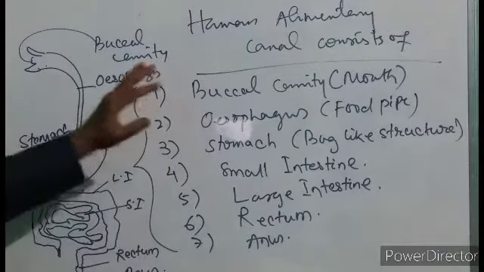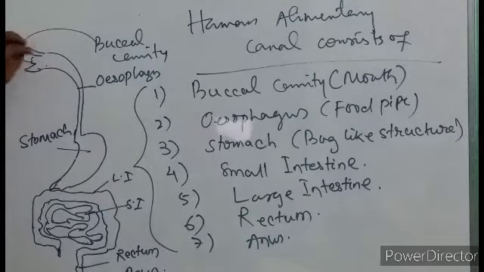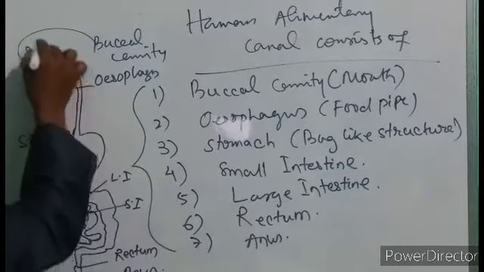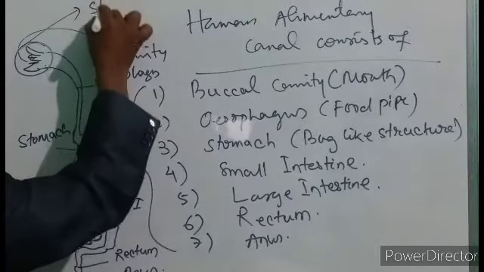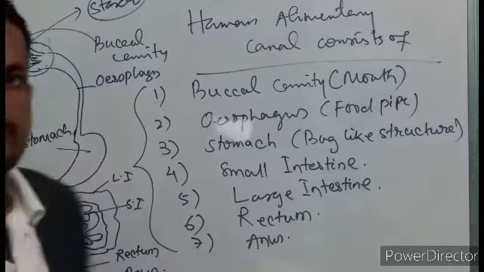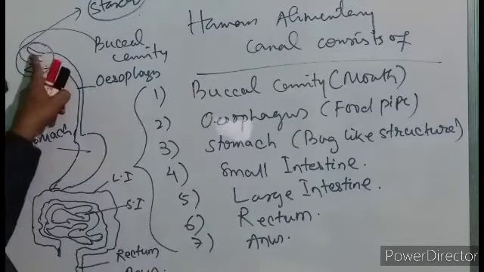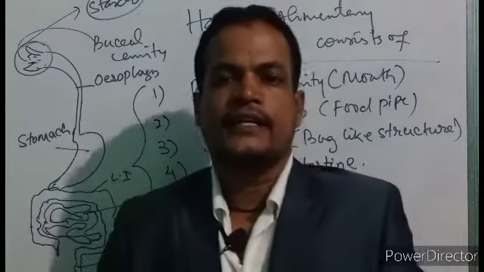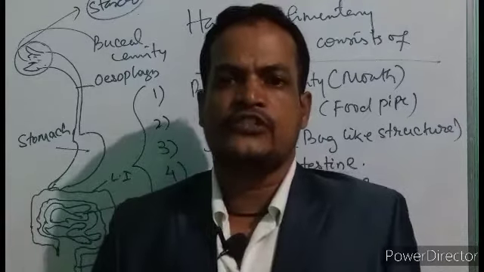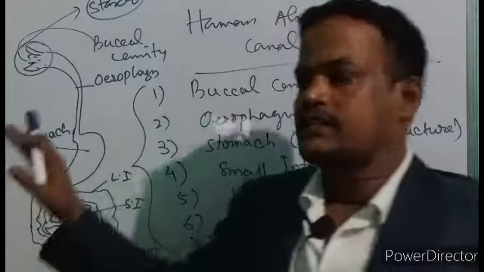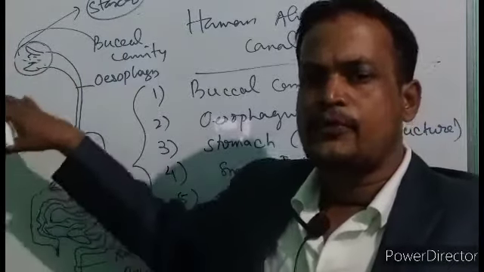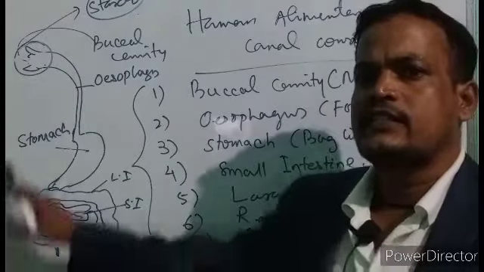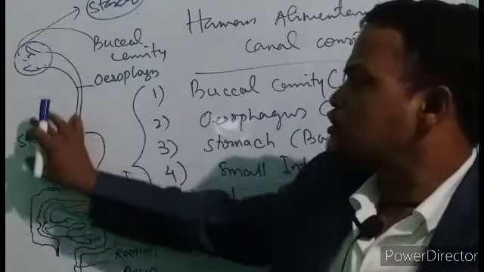Digestion of food starts in the buccal cavity, that is here. The digestion of starch takes place in the buccal cavity, and the first processing of digestion takes place in the mouth part of the alimentary canal, in which the salivary amylase carries out the digestion process. The simple carbohydrates are digested in the buccal cavity. Is it right? Carbohydrates are digested in the buccal cavity, and then the food passes into the stomach.